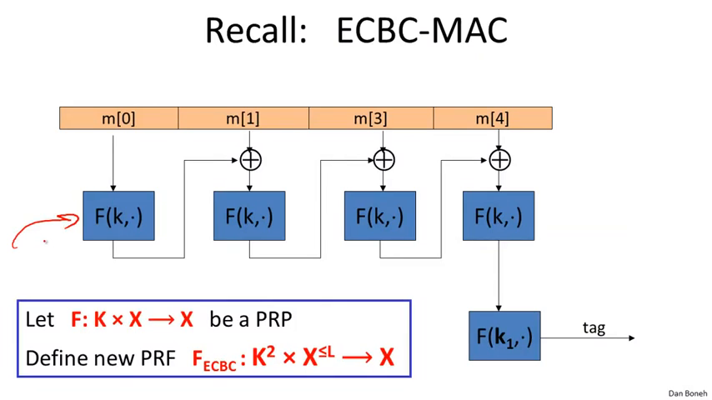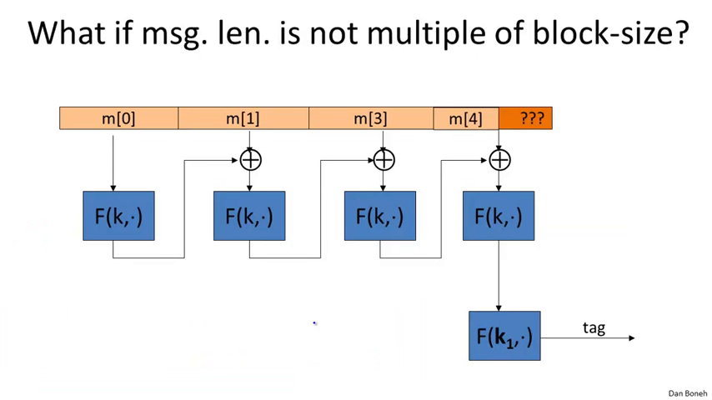But in the last segment, we always assumed that the message itself could be broken into an integer number of blocks for the block cipher. And the question is what to do when the message length is not a multiple of the block size. So here we have a message where the last block actually is shorter than the full block, and the question is how to compute the eCBC MAC in that case.